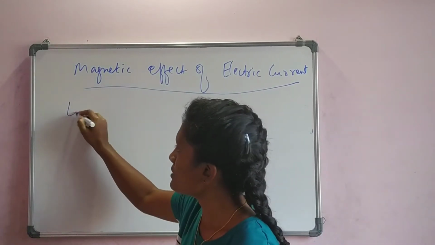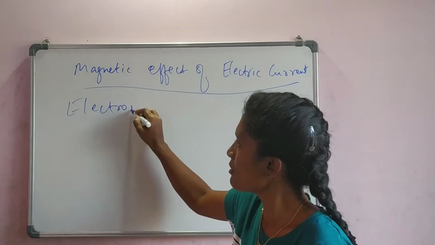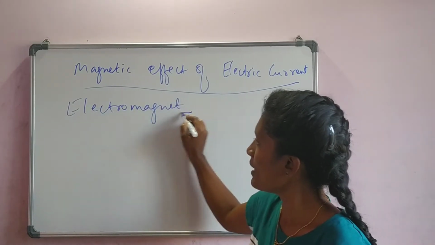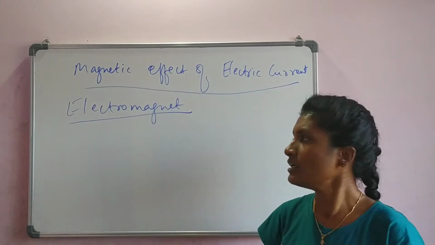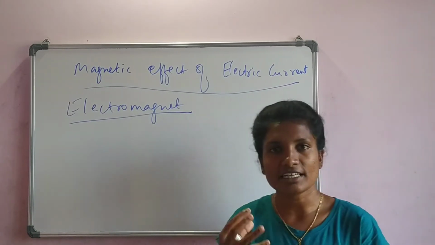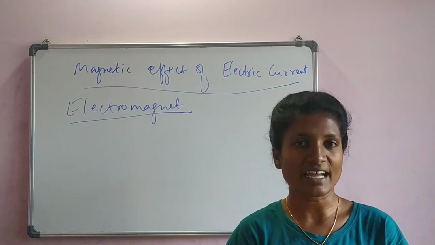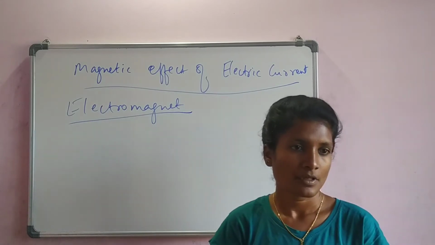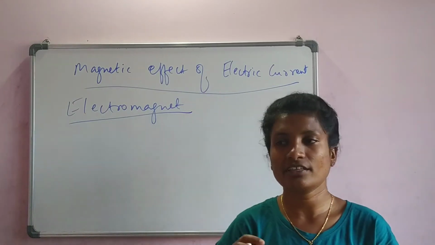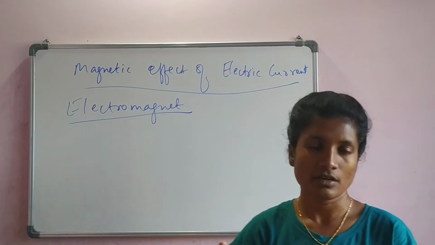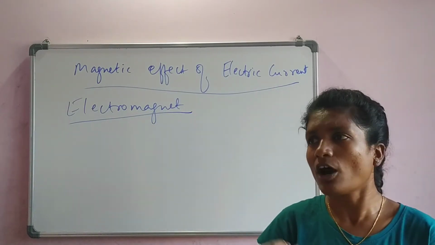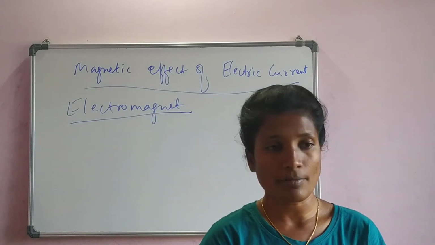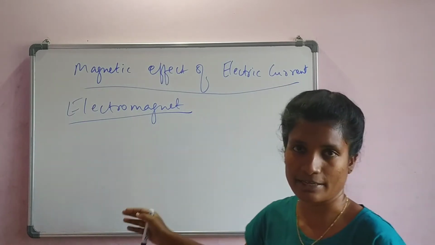The next concept is electromagnet or electromagnetism. As we know, magnetism is a kind of force. It either pushes or pulls. When there are like poles, it repels, but if there are unlike poles, it attracts. That is magnetism. But how can we create a magnet or a magnetic field using electricity?